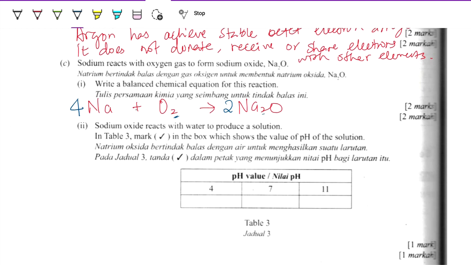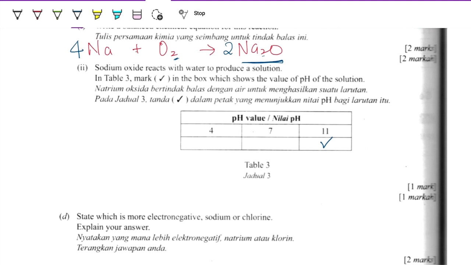Then sodium oxide reacts with water to produce a solution. What is the pH value? It's alkaline, so the pH will be 11. Sodium oxide actually reacts with water to form sodium hydroxide, which is alkaline.